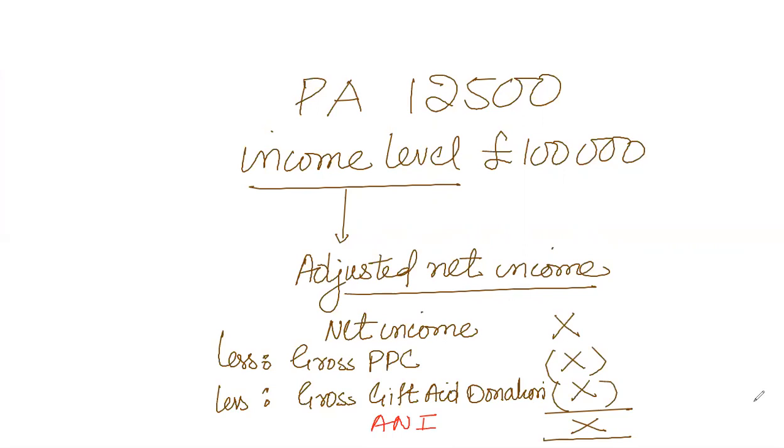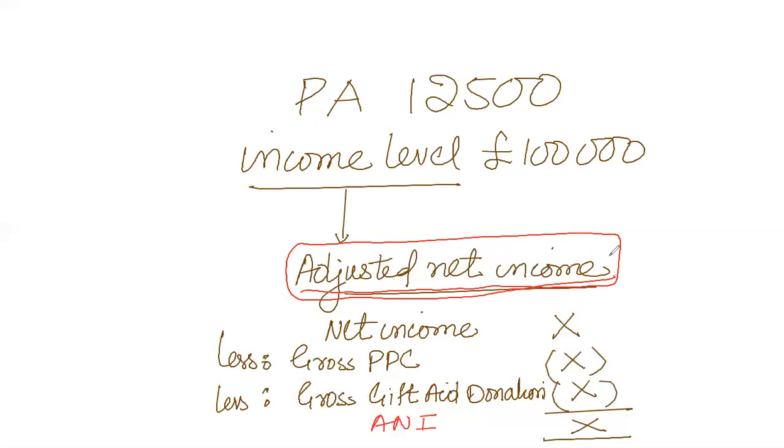What is that? This income level is called the adjusted net income. So we have to identify adjusted net income in order to check whether we are eligible for personal allowances or not. If our adjusted net income is up to 100,000, then we are eligible for the full 12,500 personal allowance. Otherwise, we have to compute how much personal allowance is available.